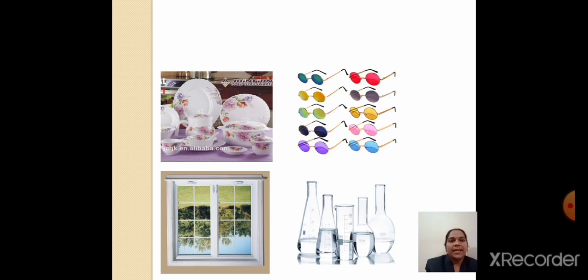Next, colored glass is prepared in different colors. The third type is window glass, and the last is what we all use in the laboratory, made up of borosilicate glass. That is all about the glass industry.